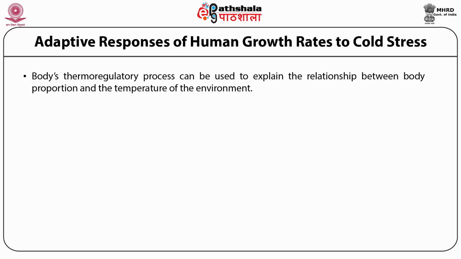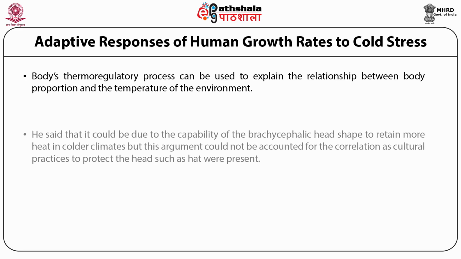Kroger studied the relationship between anthropometric measurements and climate in East African, Middle Eastern, and European populations and found that low temperature was correlated with cranial measurements. He said that it could be due to the capability of the brachycephalic head shape to retain more heat in colder climates, but this argument could not account for the correlation, as cultural practices to protect the head, such as hats, were present. Boas also found that the shape of the skull is plastic and can be changed in a single generation.